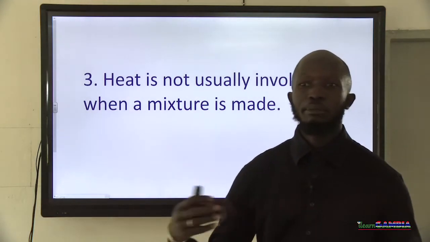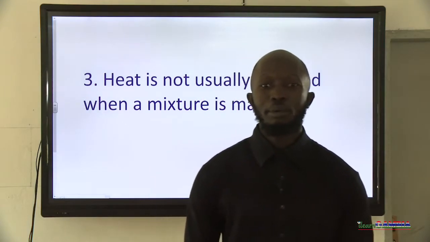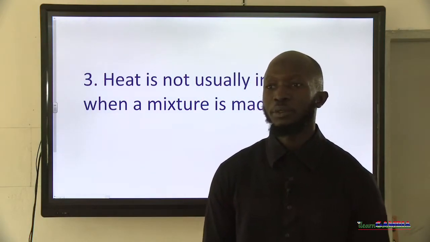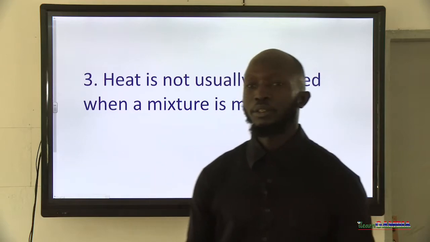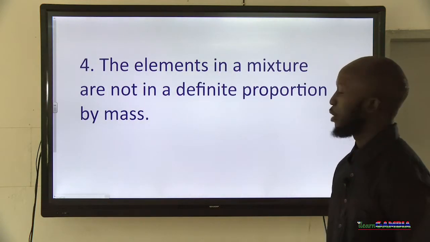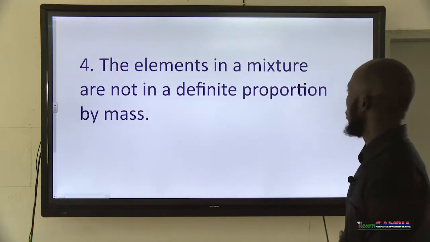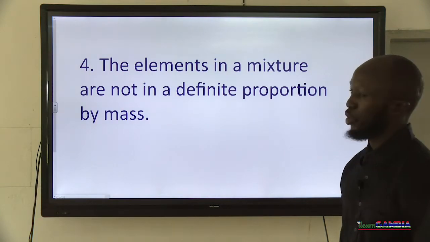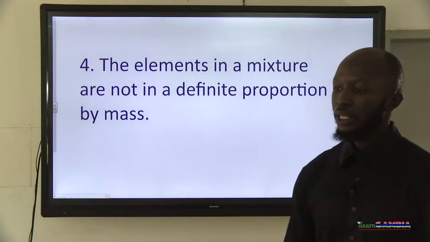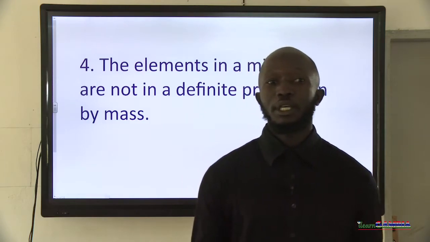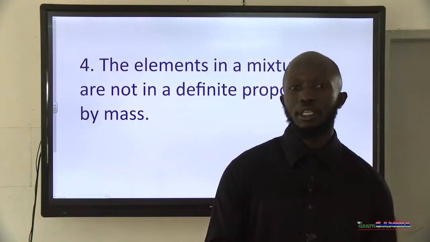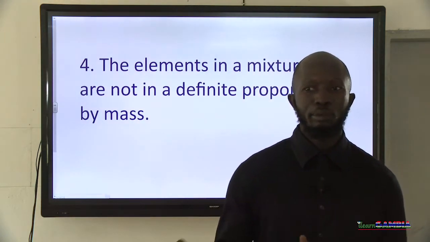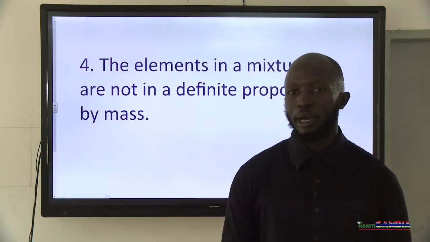Naturally, if I pick up a number of apples and bananas and mix them up, obviously, I'm not introducing any heat. So that is just a mixture, a simple mixture. The elements in a mixture are not in a definite proportion by mass. What we mean is, for example, if it is a compound, obviously the elements in that particular compound are there in an accurate proportion by mass.